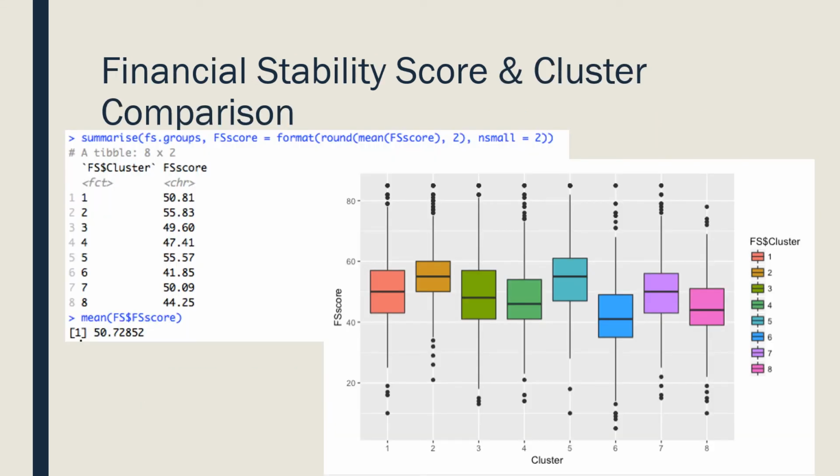So the last thing that I did was look at the actual mean FS score for each individual cluster and the mean FS score for the entire data set, as well as create some box plots so I could really understand and visualize the spread of the data to see if anything interesting popped out. One of the most interesting things is that cluster 6 has the lowest average financial stability score of 41. Cluster 8 has the second lowest at 44. And you can see in the box plot that cluster 6 in particular has the largest range of FS scores, but definitely its mean is down lower than the rest of them.